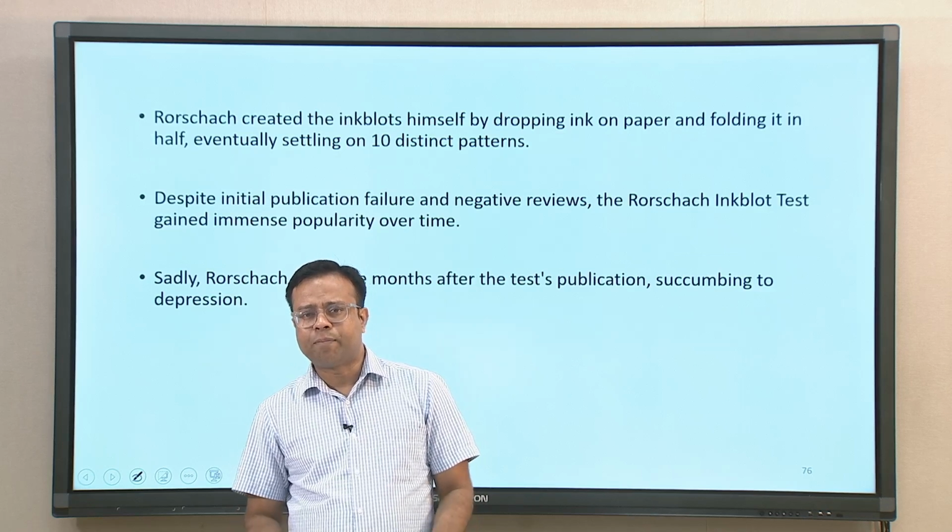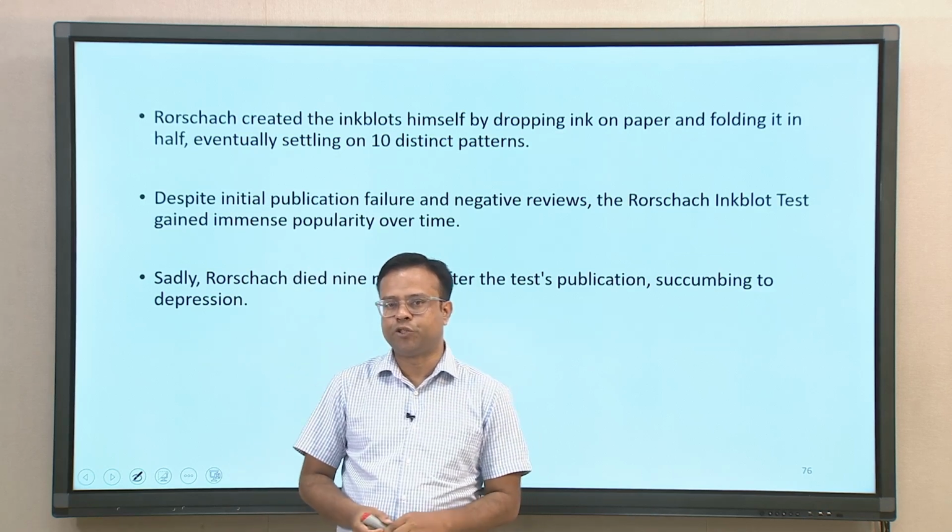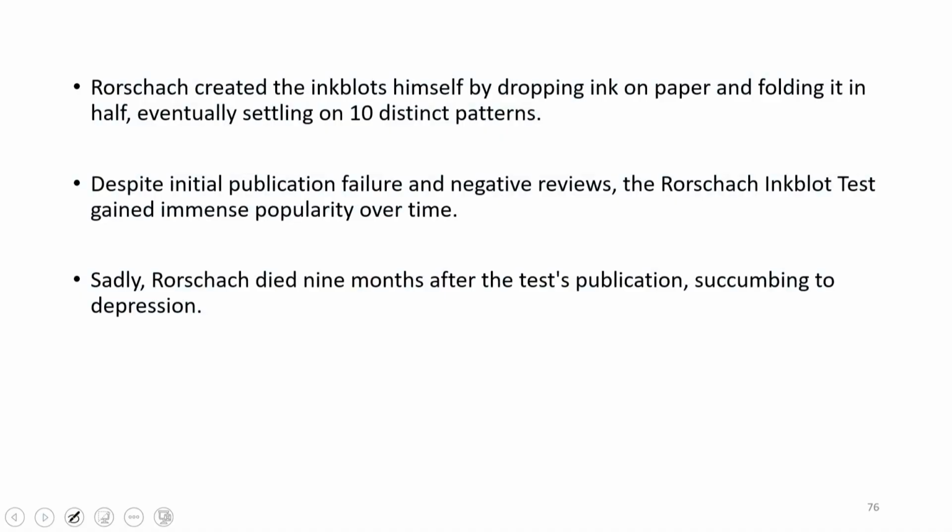He created ink blots himself by dropping ink on paper and then folding the paper in half. If you take a paper like this, he will put an ink blot here and then fold it like this, and it will take certain shapes. The shape is ambiguous, with no fixed structure.